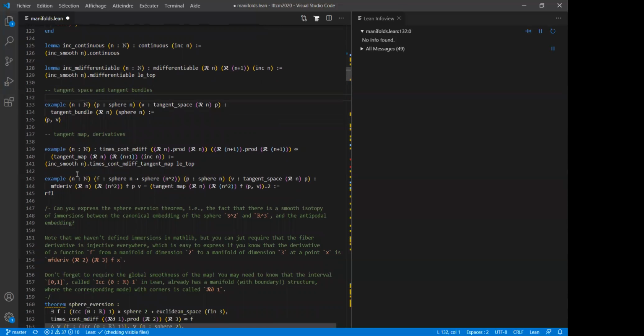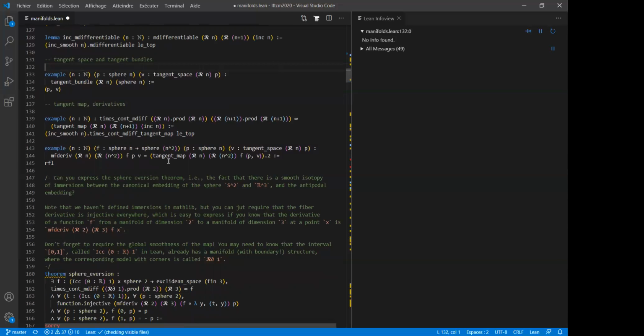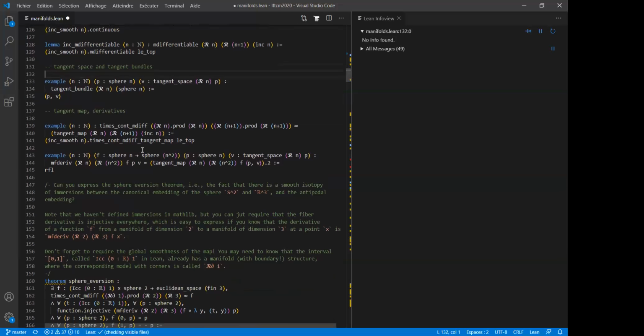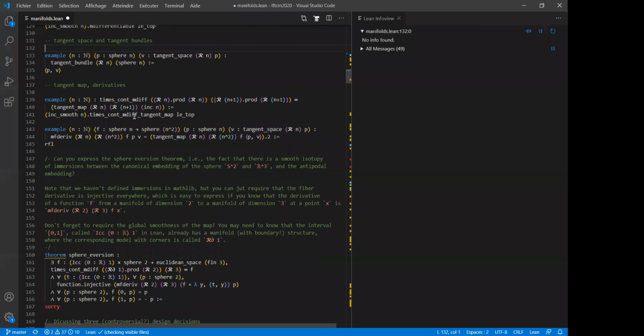And that's what this example says. And here, there are no stories at all. It's a proof, it's a theorem in the library that the tangent map to a smooth map is still a smooth map. And in particular, what is implicit here that I'm not writing down is that when you have a smooth manifold, its tangent bundle is again a smooth manifold. If the manifold was C^infinity, it's again a C^infinity manifold, and for a different model space, which is just the product of the original model space and the original vector space.